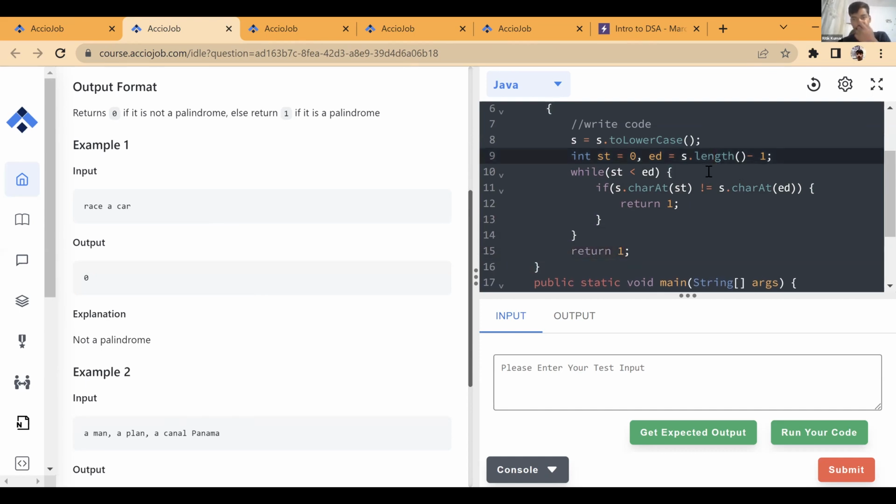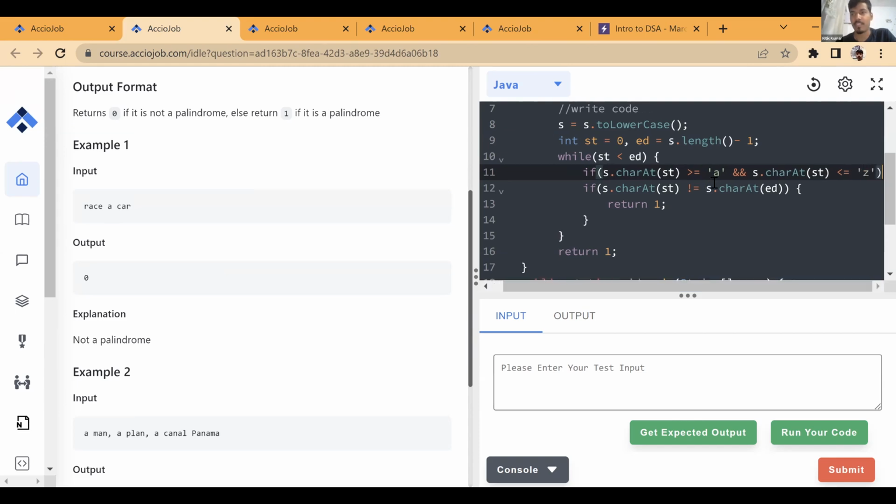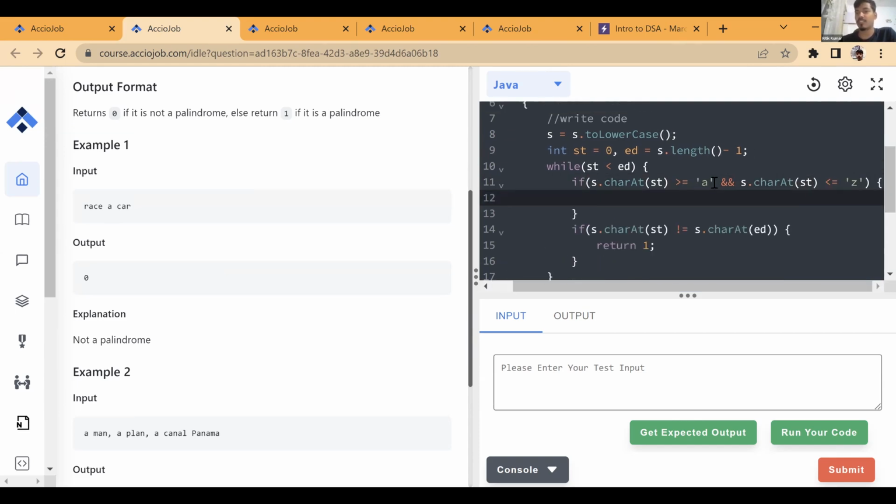There is only one catch. We don't have to do these checks for spaces and all those things. So if s.charAt(i) is greater than or equal to 65, oh sorry, we have converted to lowercase, right? So greater than or equal to 97, or let's say you can check it against small 'a', and s.charAt(start) is less than or equal to 'z'. If this is the situation, then we are fine, right? If it is within this range, then it is fine.